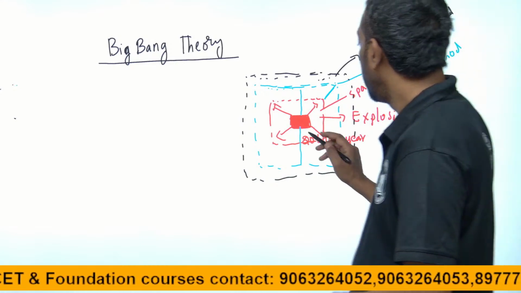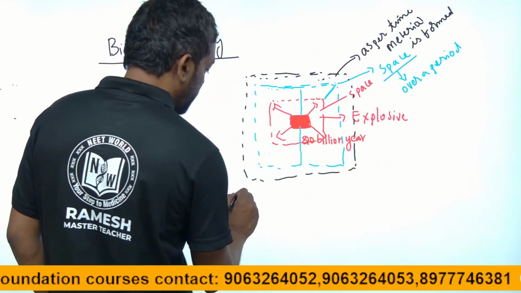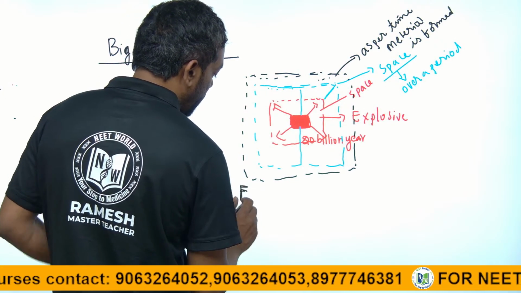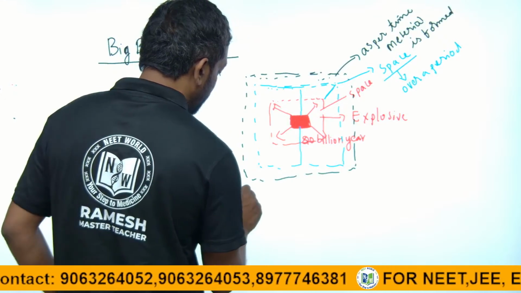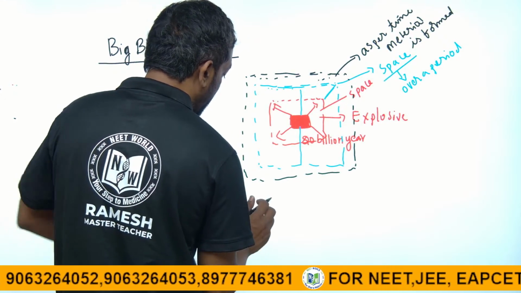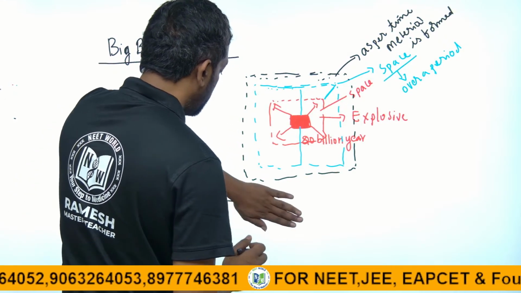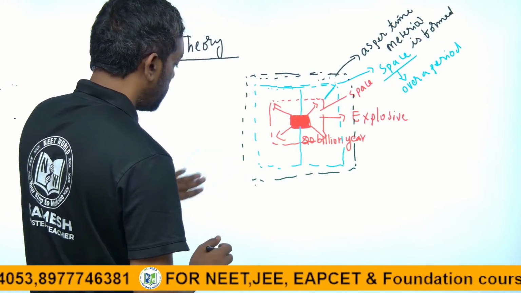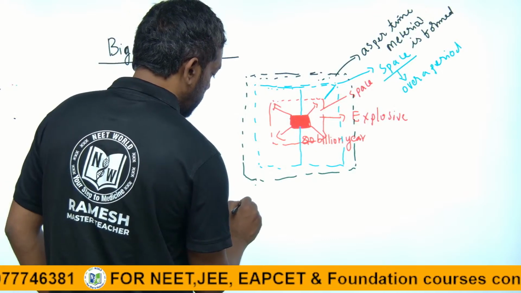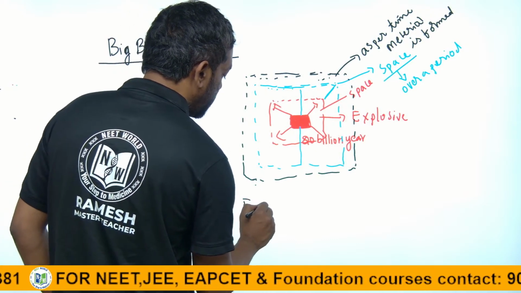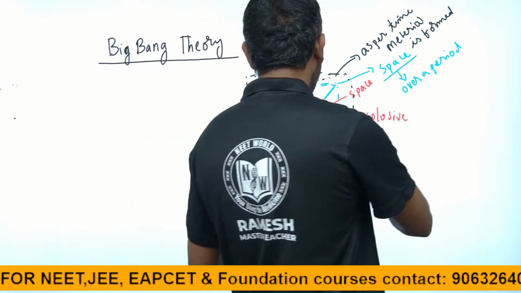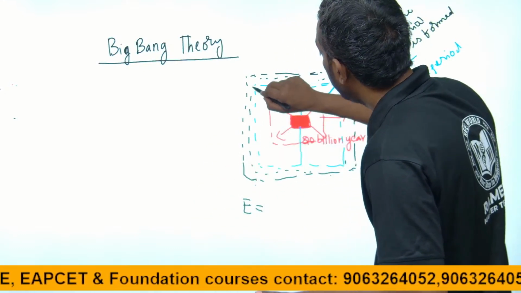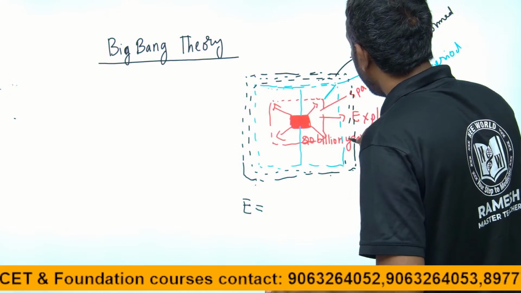That expansion is E, that is energy, guys. Expansion means energy. Only after energy is created can it expand into the space.